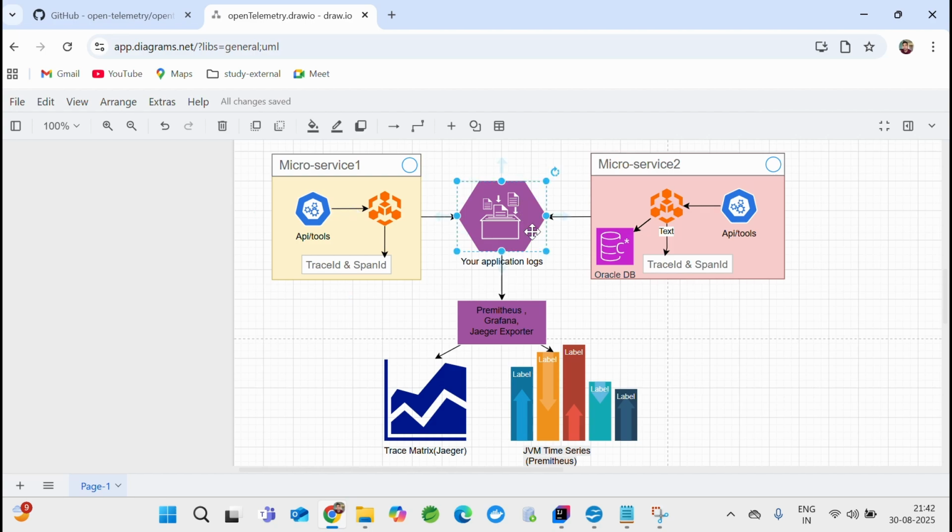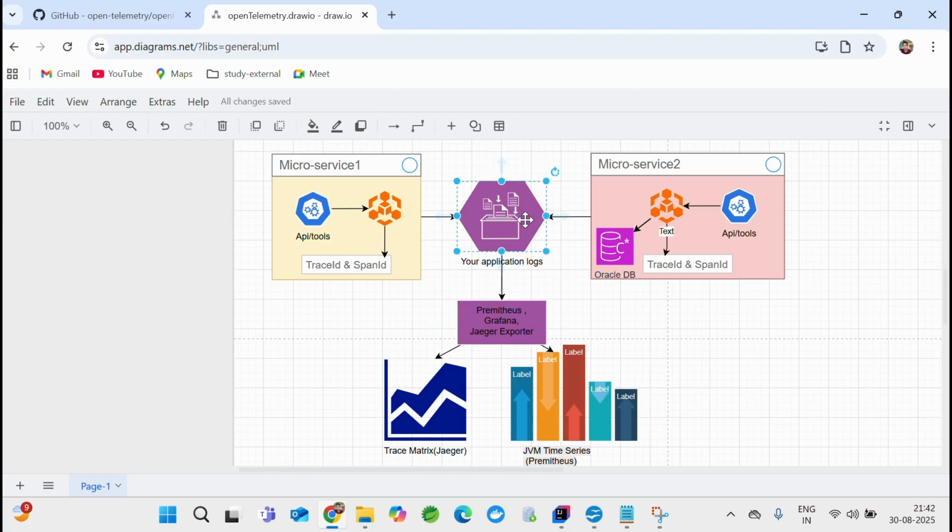So I'm talking about this guy. Now this guy will collect the data. Now what he will do with this data, right? So there has to be some consumer for that. Now these guys you can see over here, this Prometheus or Grafana, these guys are the consumer of that.